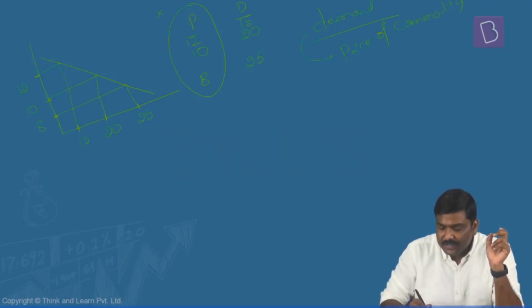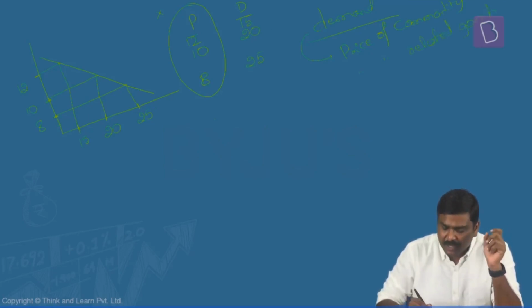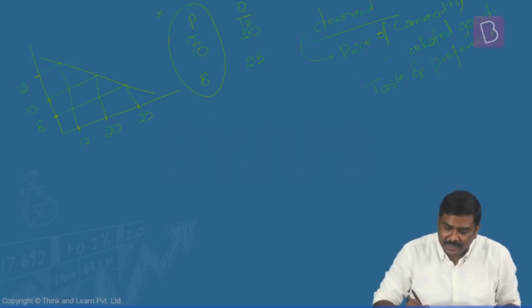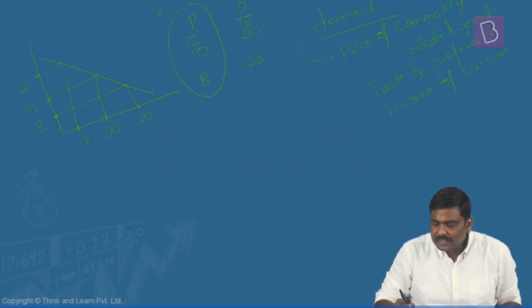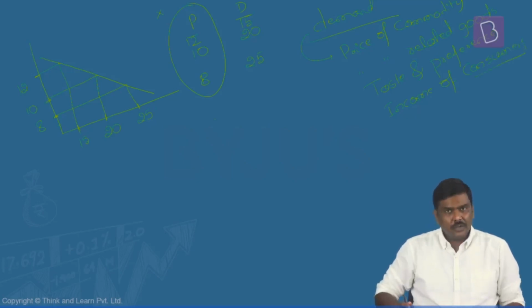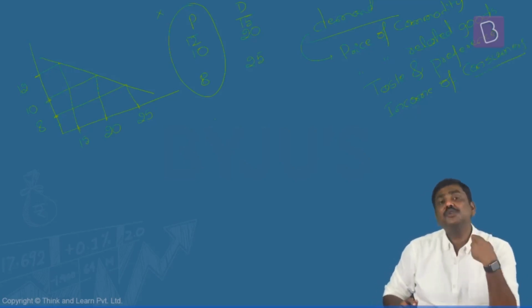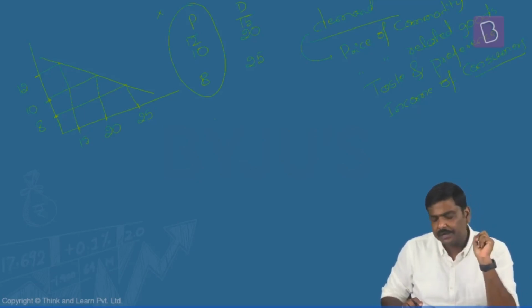Second one is price of related goods. Third one is the taste and preference of the consumer. And finally, it is the income of the consumer. So we have seen that these are some of the very important factors which will determine what kind of good I consume in the market, how much quantity of it I consume in the market.